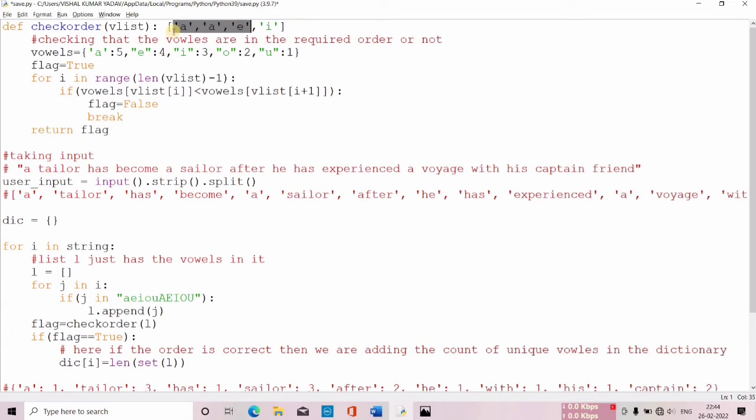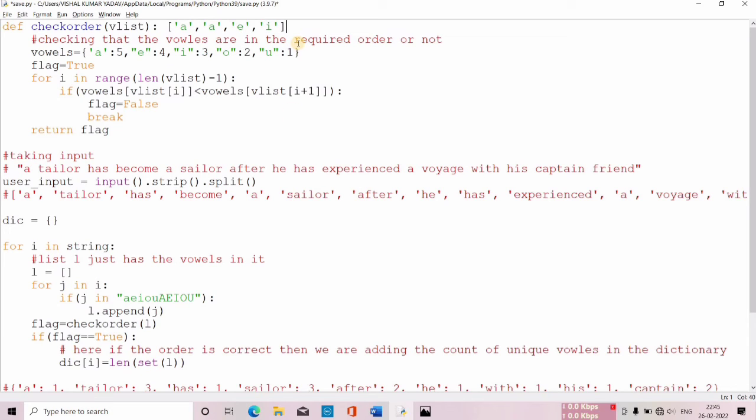The next work is that I have to check how many unique vowels are present in this particular list, right? So that is what I am doing over here. I have written the length of set L. L was basically the list, and on this I have written set L.